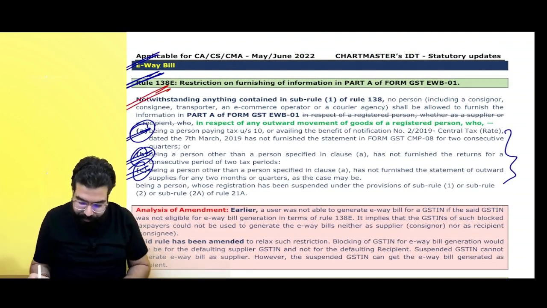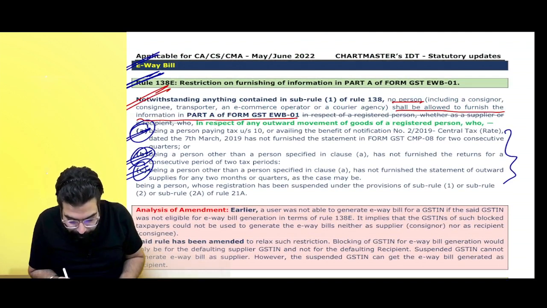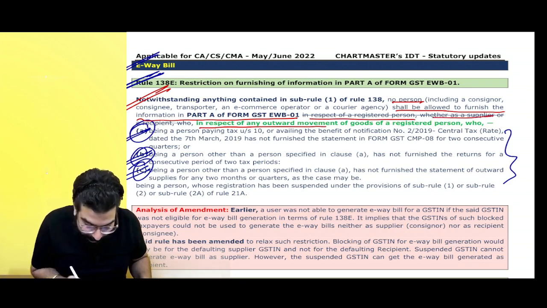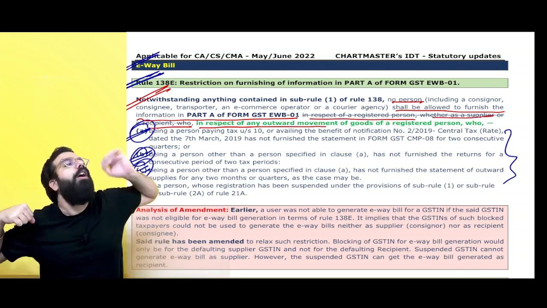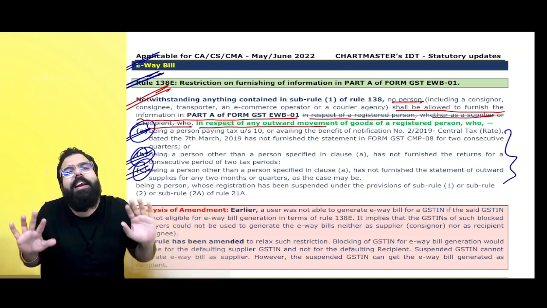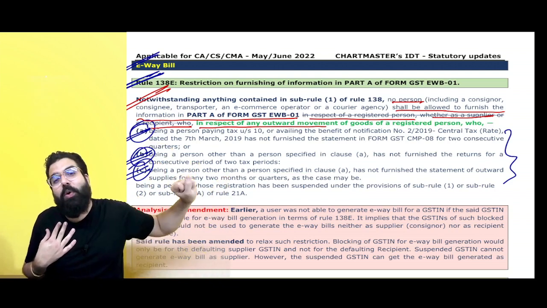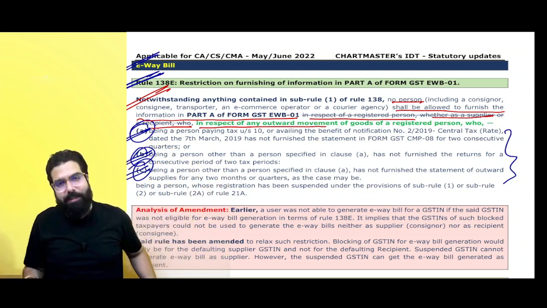See here. No person shall be allowed to furnish information in part A in respect of outward supplies. Earlier it was with respect to a registered person, whether as a supplier or a recipient. Means when I'm buying also e-way bill can't be generated, when I'm selling also e-way bill can't be generated. Now e-way bill blocking for a defaulter is only with respect to sales, outward supply. For inward supply, e-way bill can be generated.